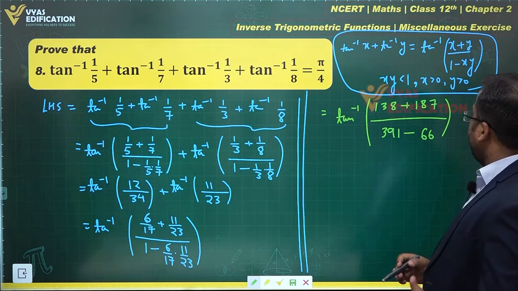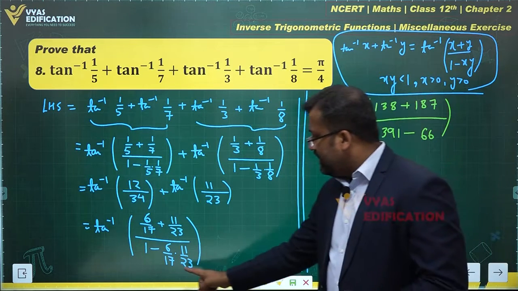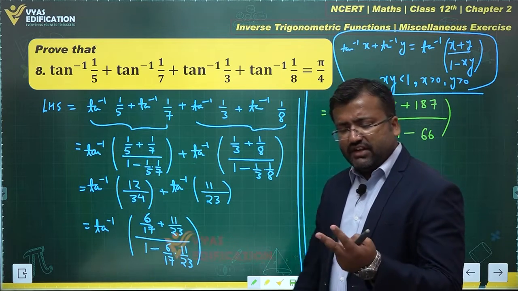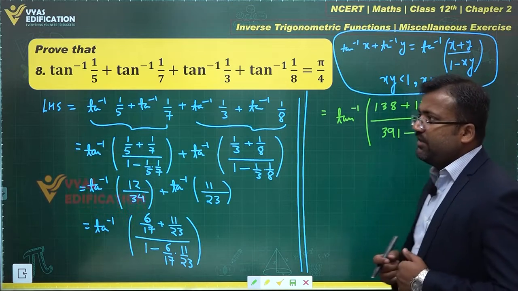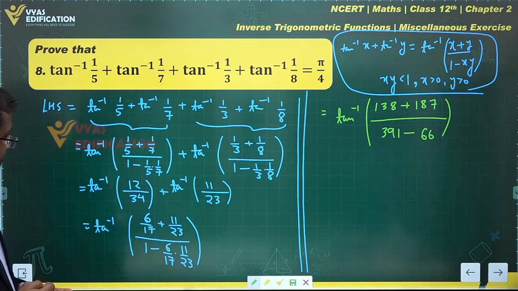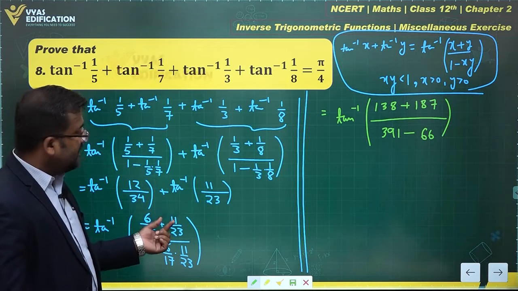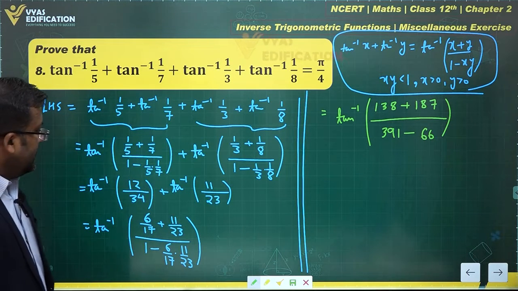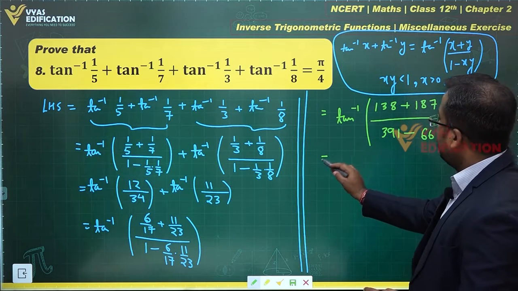Okay, this is what you have, right? Can we check that product? 7 times 3 is 21, 1 and 2 carry. 7 times 2 is 14, 15, 16, 17, 18, 19, 9. 1 carry, 2 times 1 is 2, plus 1, 3. 391 is okay. 391 minus 66. The terms in the numerator, can we please also check that? Yes. 6 times 3 is 18, 8, 1 carry, 6 times 2 is 12, plus 1, 13. Yes. 17 times 11 is 187. That's okay. This is okay. Let's add them together.